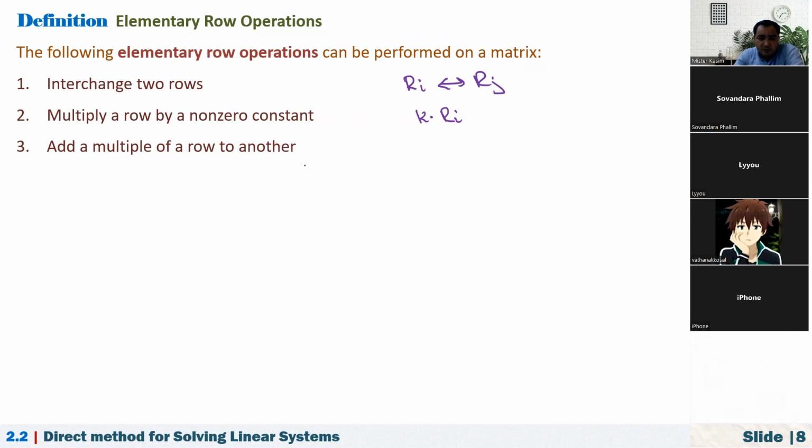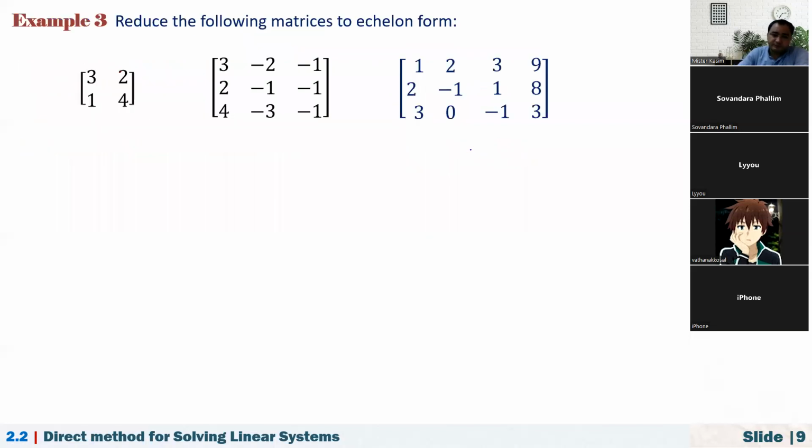And add a multiple of a row to another one means we are adding k times Ri to Rj. So we are multiplying the i-th row by k, adding this to the j-th row, and writing the new elements in row j. That's how we are going to perform these elementary row operations to solve systems of linear equations.